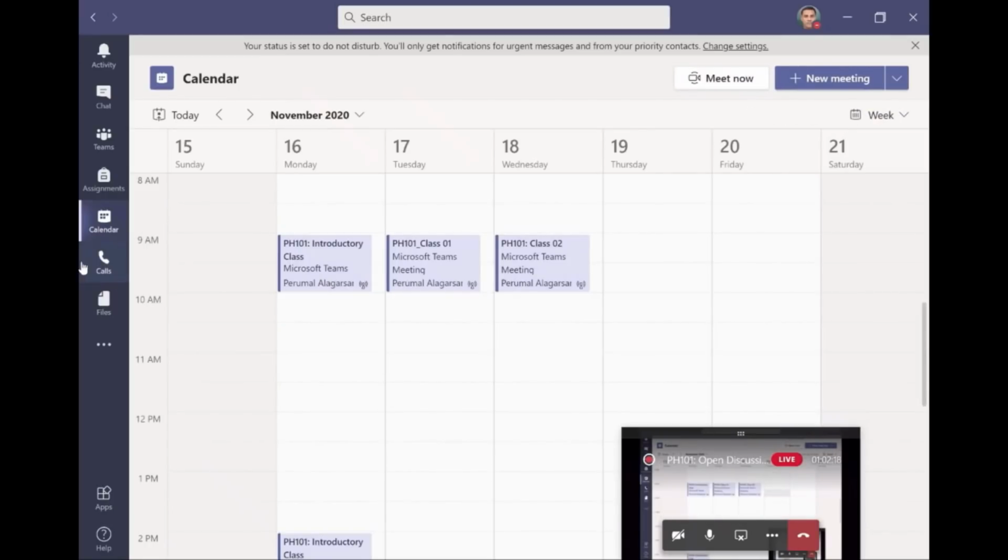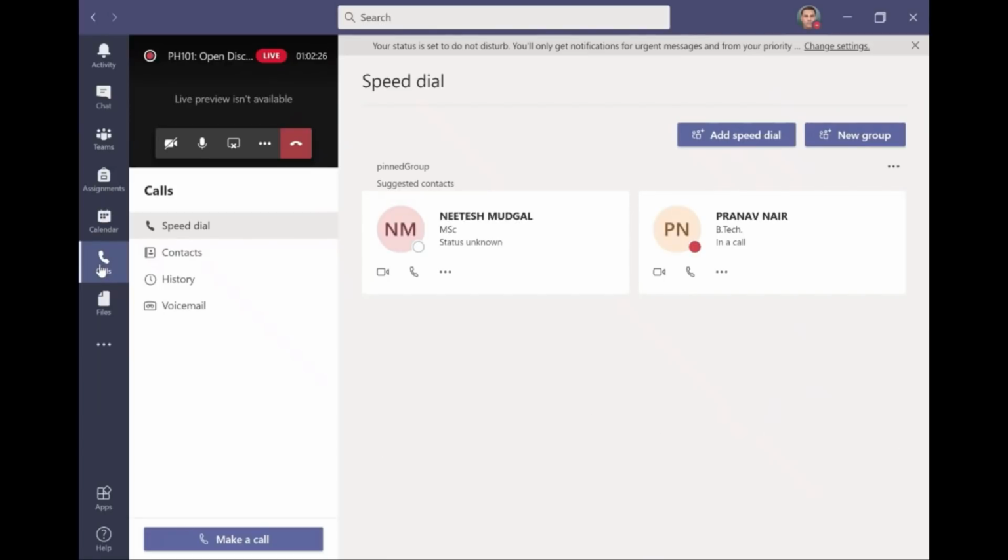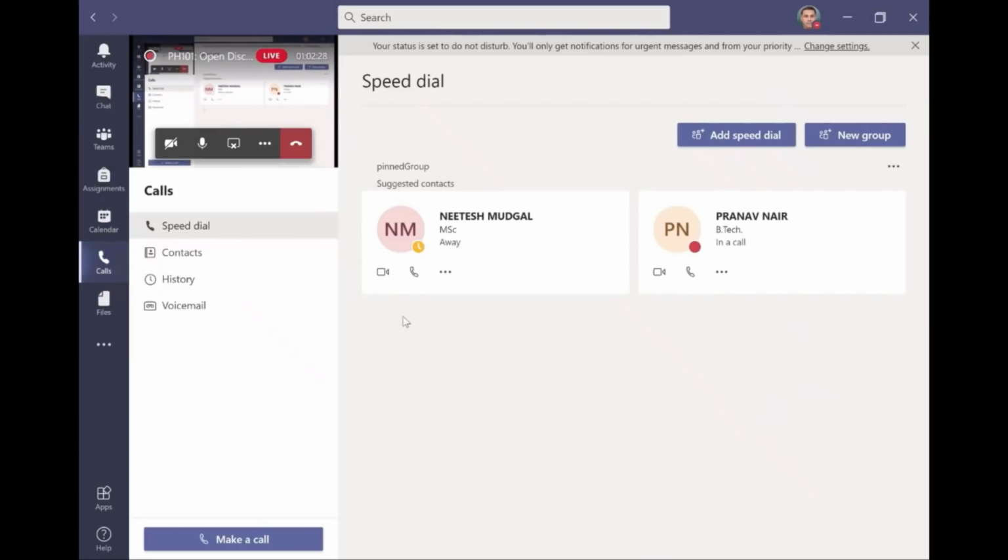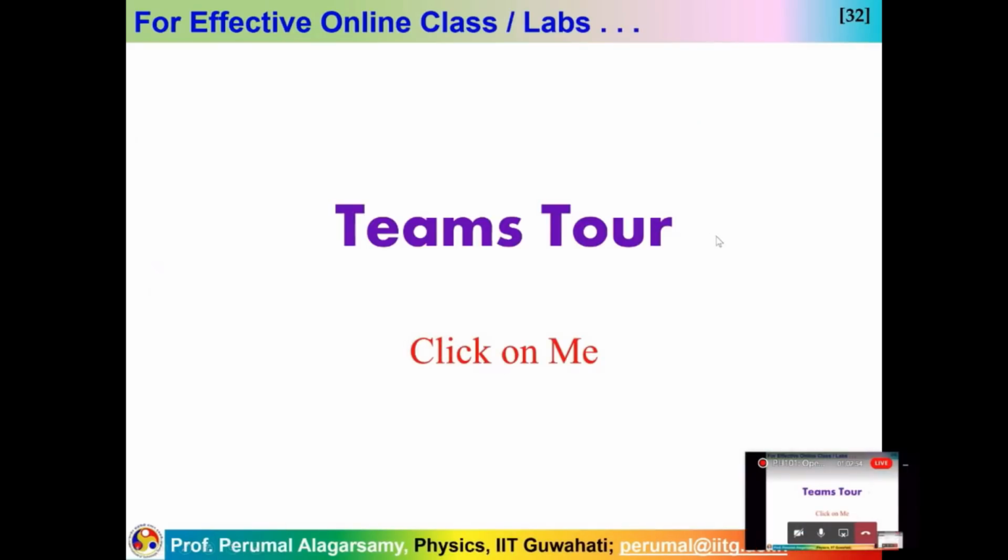This is how Teams is used, but you are not going to schedule any Teams meeting immediately, but it is better to learn it. And you can also call if you want. If we both are live and you have some doubt, you just say dial. I have already talked to two students who had some difficulty. They wanted a clarification, and then I explained to them how the procedure is. So just dial a call. If I am free and available, definitely I can take your call and you can say what your problem is. We can discuss and sort it out. So we have come across this, and let's close the tour at this point of time.